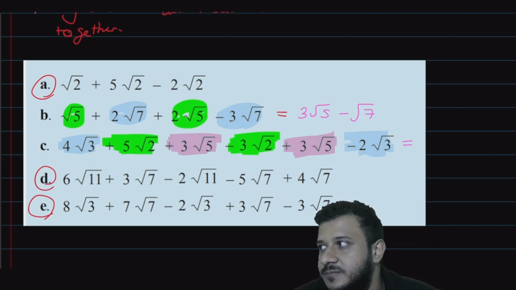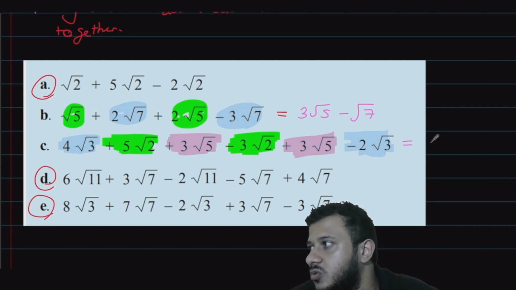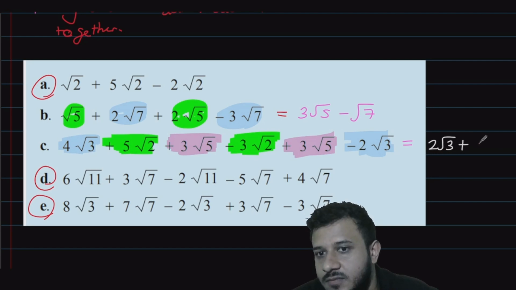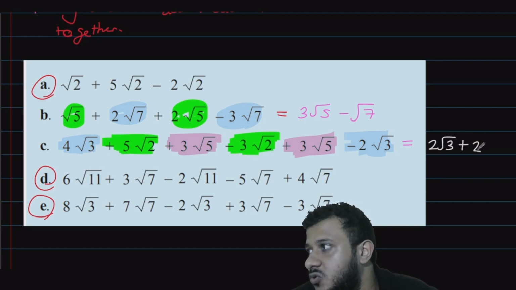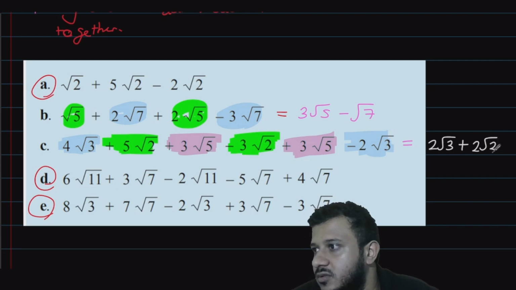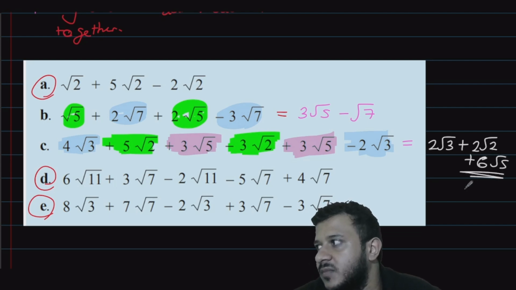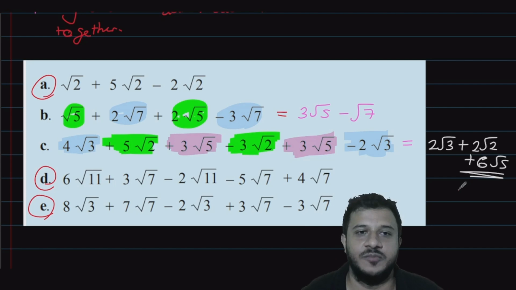Let's start. 2 root 3 plus 2 root 3 plus 2 root 2, 2 root 2, and plus 6 root 5. Well done. Good job. Is that clear for all of y'all?